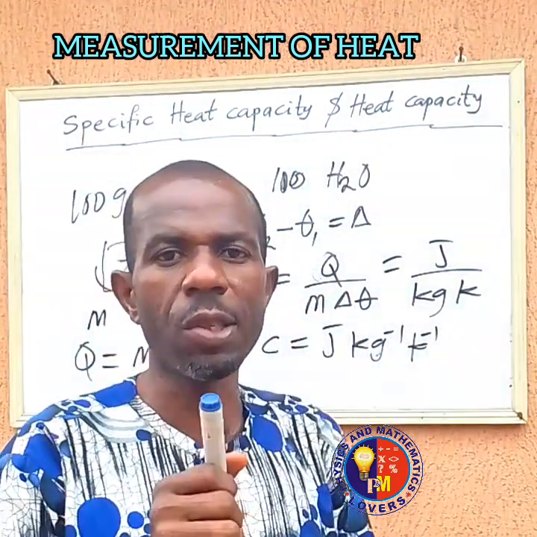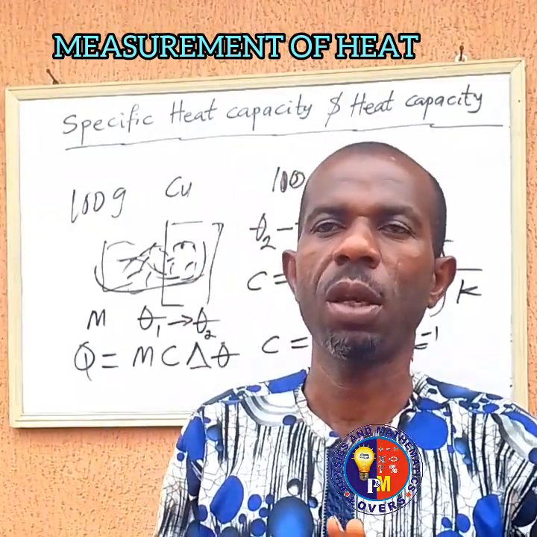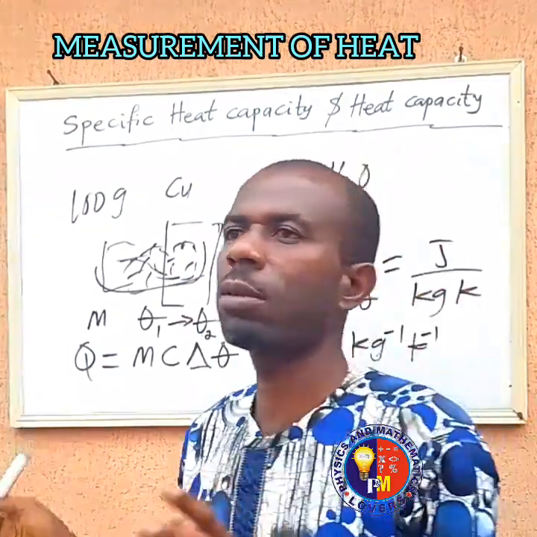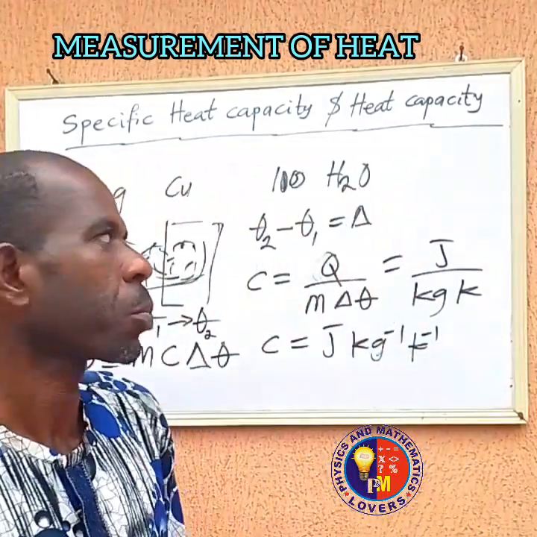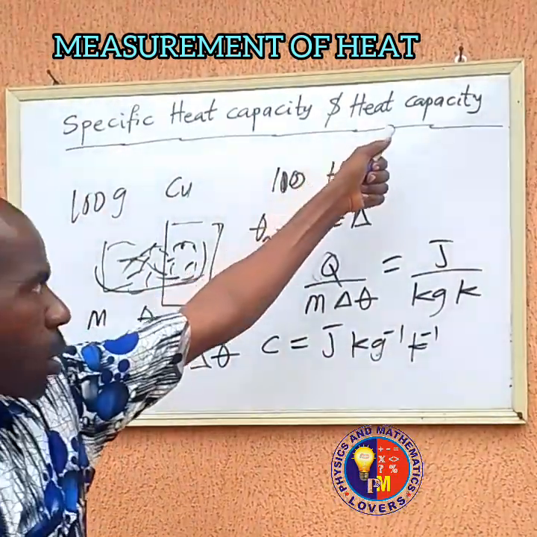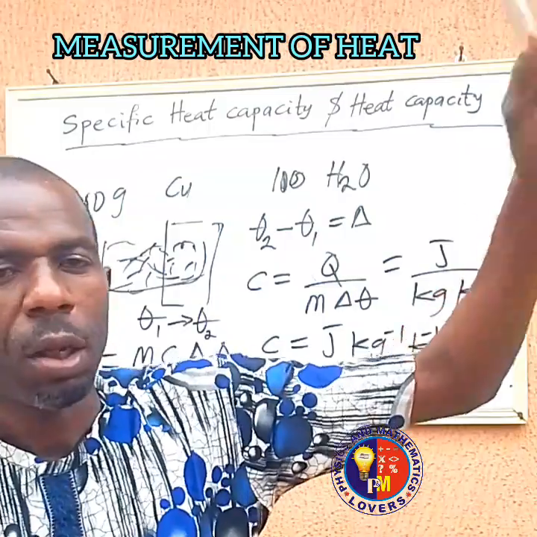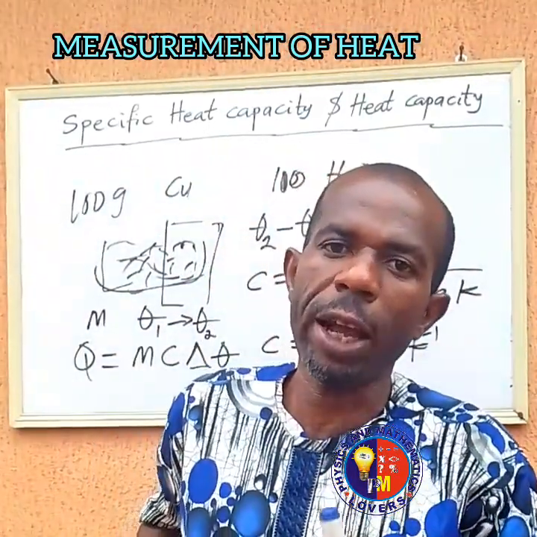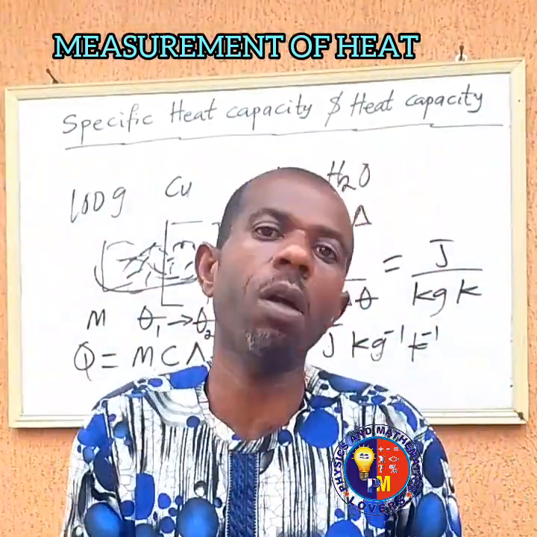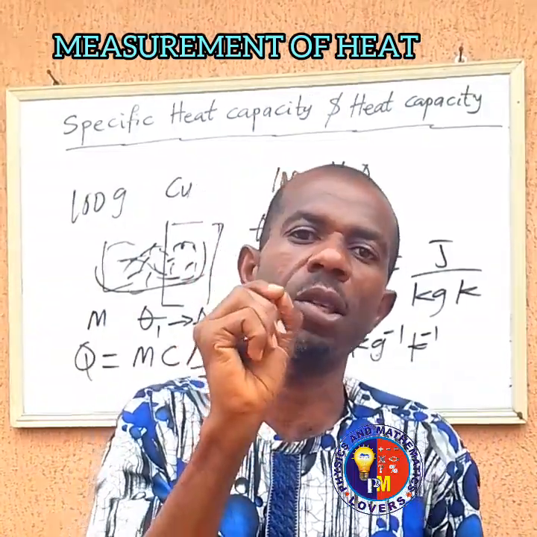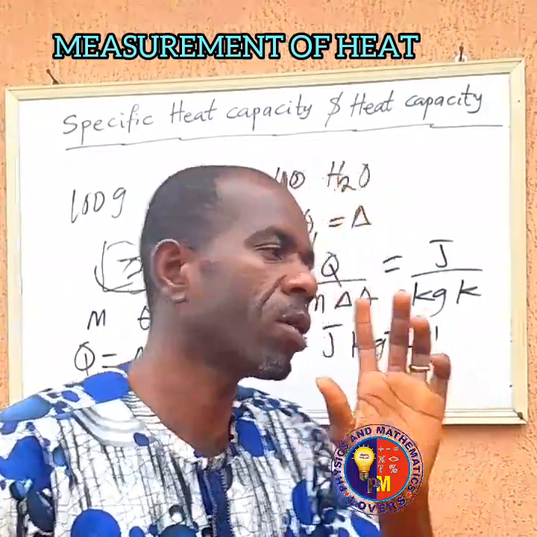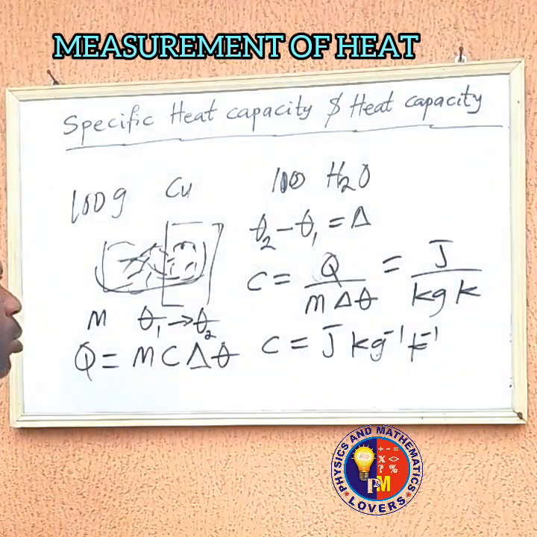What is now the heat capacity? What is the difference between heat capacity and the specific heat capacity? Now, the heat capacity of a body is the amount of heat that is required to raise the entire mass, the whole of the body, by that same temperature, by 1 degree Kelvin. What does that mean?